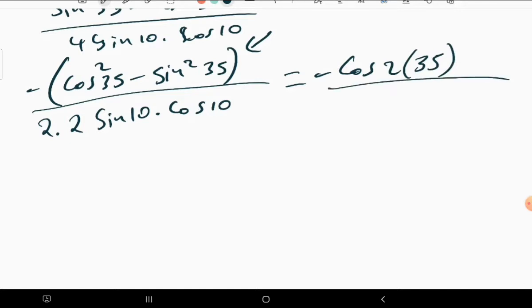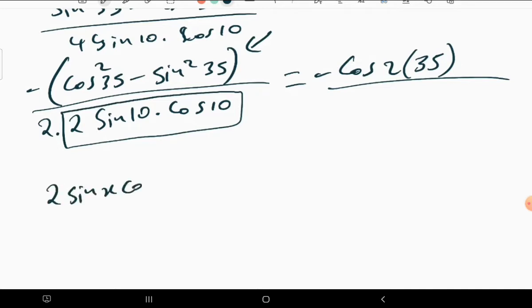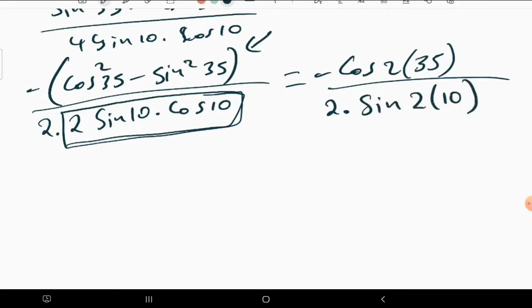Then all divided by, what we know, there's something we remember about this one, that when we have 2 sine x cos x, it is the same as just sine 2x, which is the double angle of sine. That means the one that I circled is just going to be equal to sine 2 times 10. Wow, isn't that amazing?